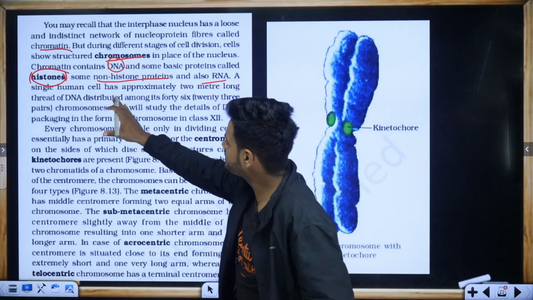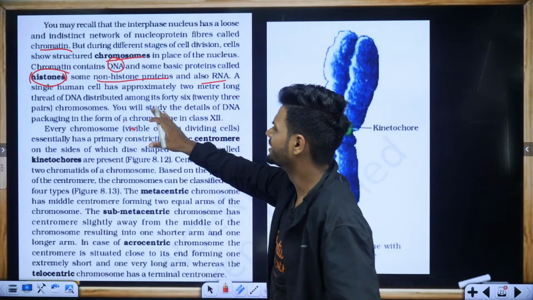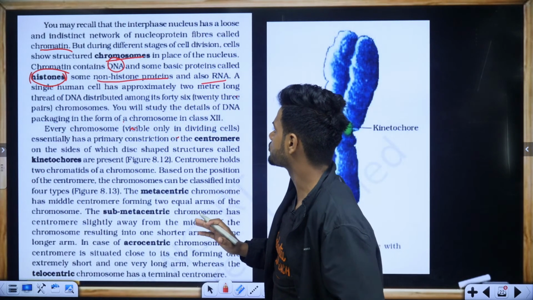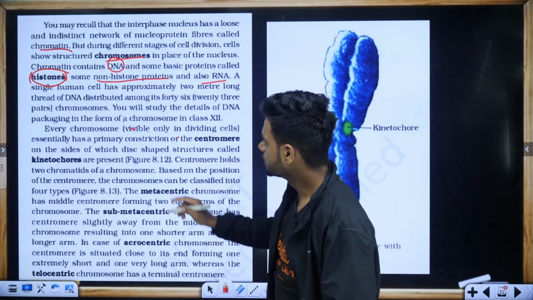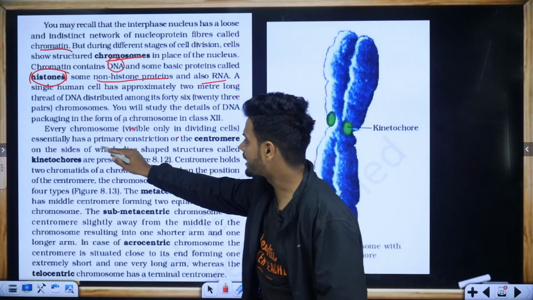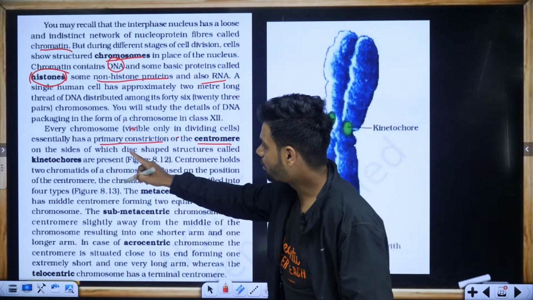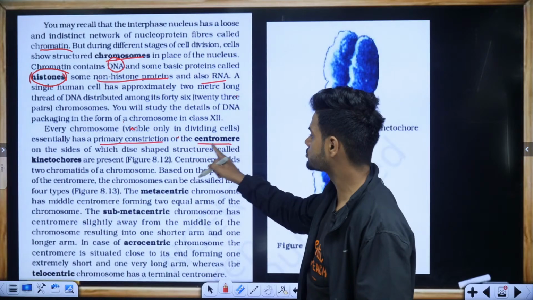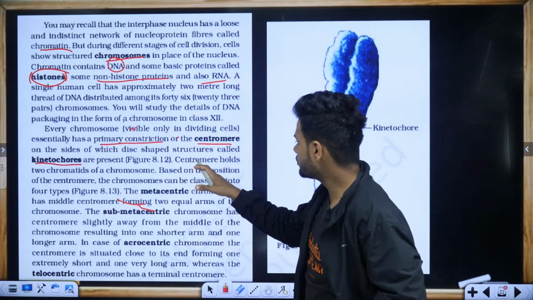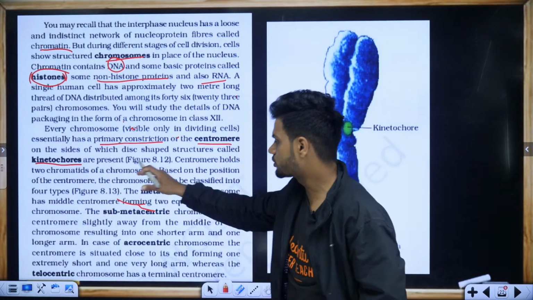A single human cell has approximately 2-meter long thread of DNA distributed among the 46 chromosomes. Every chromosome, visible only in dividing cells, essentially has a primary constriction called the centromere, on each side of which is a disc-shaped structure called the kinetochore, where the spindle fibers attach. The centromere holds the two chromatids of the chromosome together.